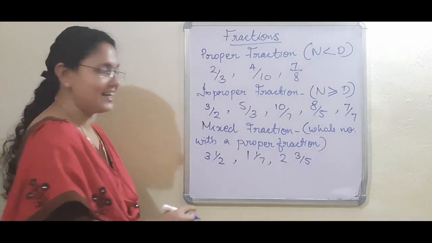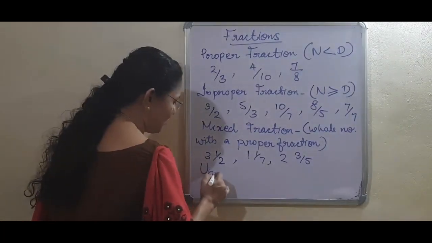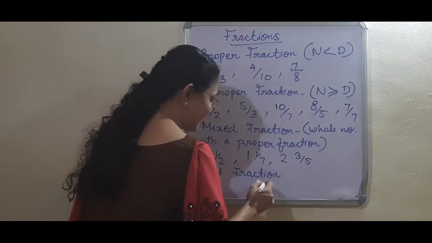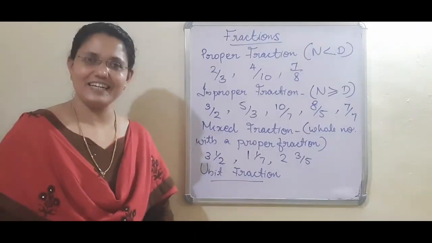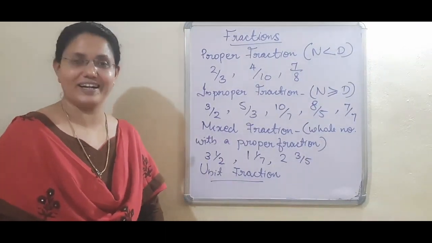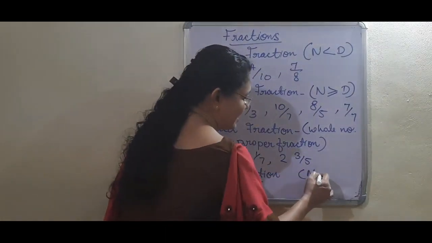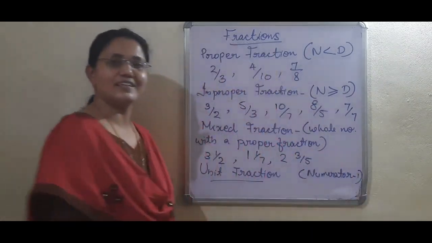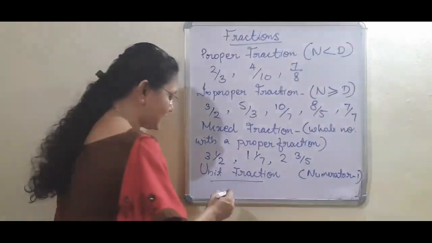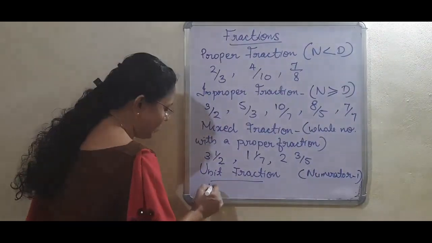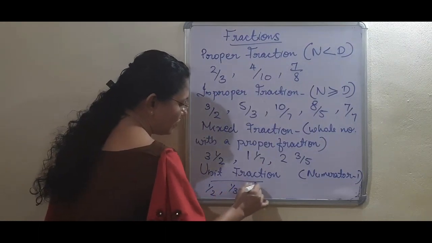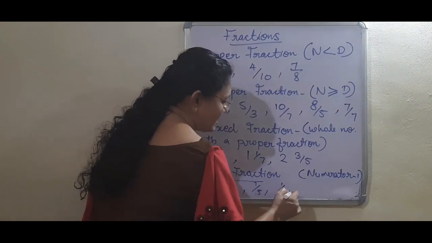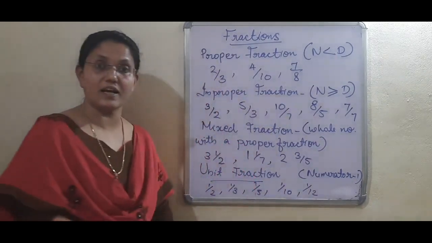One more fraction is there, that is the unit fraction. Do you remember what a unit fraction is? Unit means 1. It means in a fraction, if the numerator is 1, then the fraction is known as a unit fraction. Tell me some examples. That is 1 by 2, 1 by 3, 1 by 5, 1 by 10, 1 by 12. All these are unit fractions.